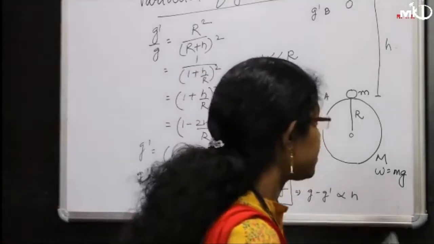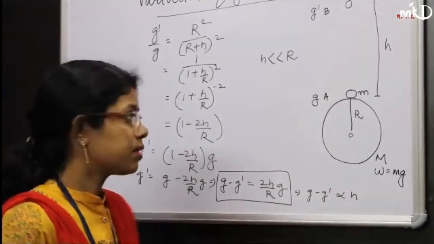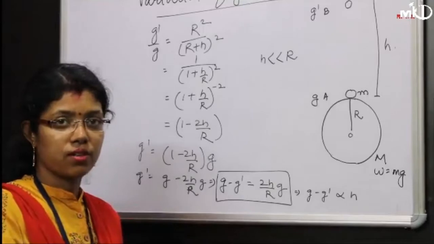Next, let us now consider depth. If the body is moving towards the center of the earth.